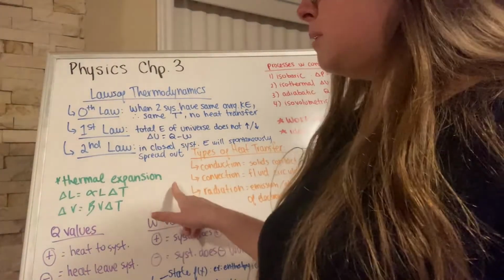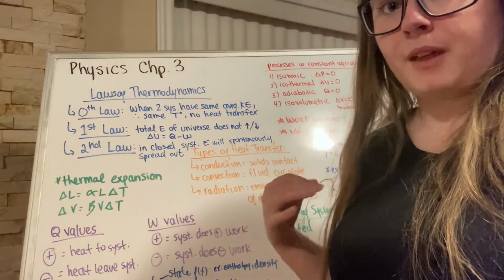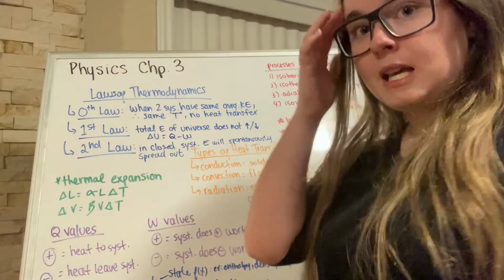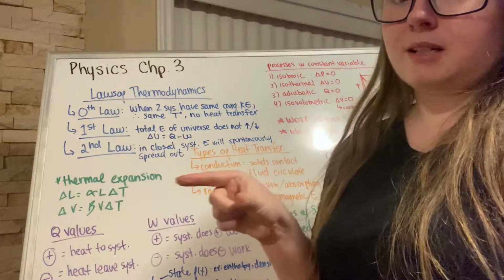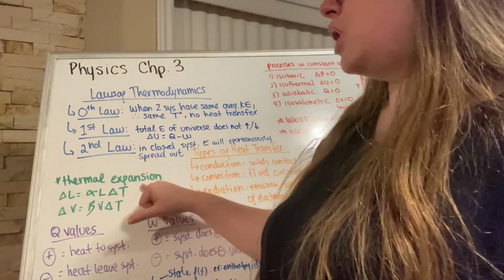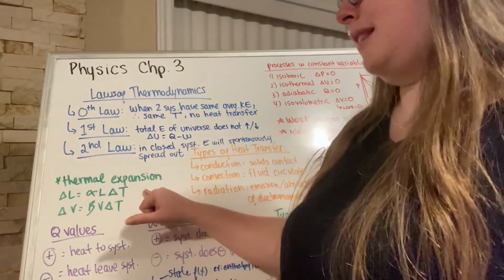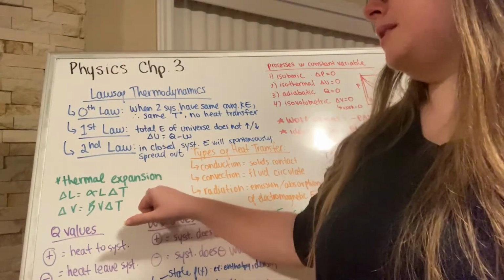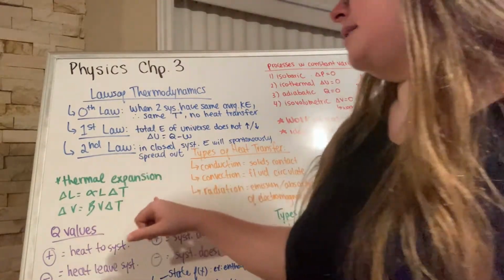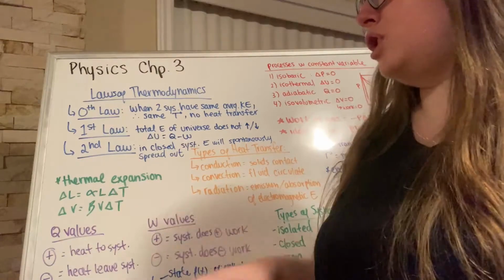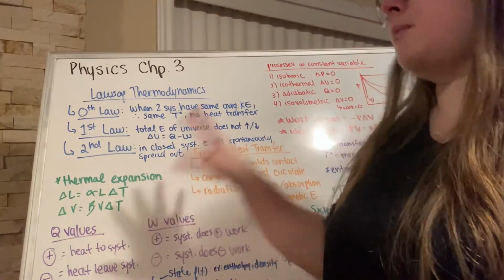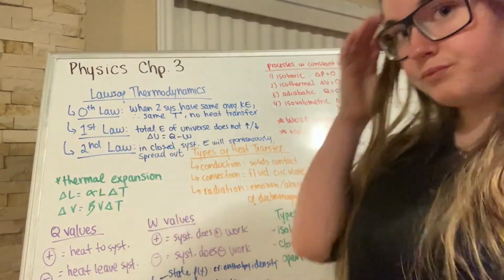Another thing to note is thermal expansion. So sometimes when things are heated, they expand. We see that. That's why our sidewalks have cracks, so that they can expand without cracking. And so there can be a change in length or a change in volume. So the change in length is alpha times L times delta T, and the change in volume will be beta times volume times delta T. And some of those constants will be given in the question.